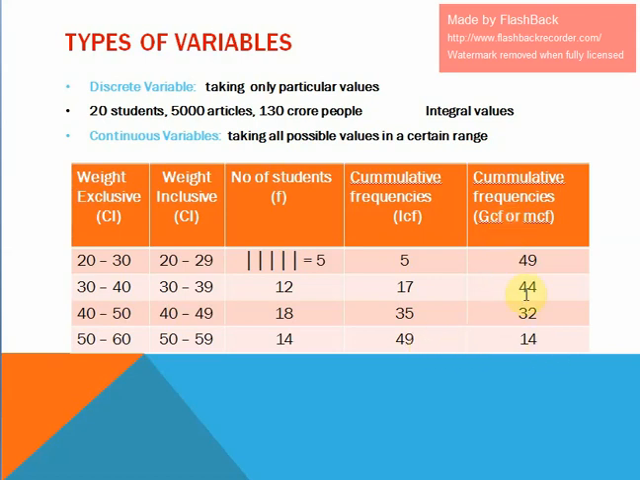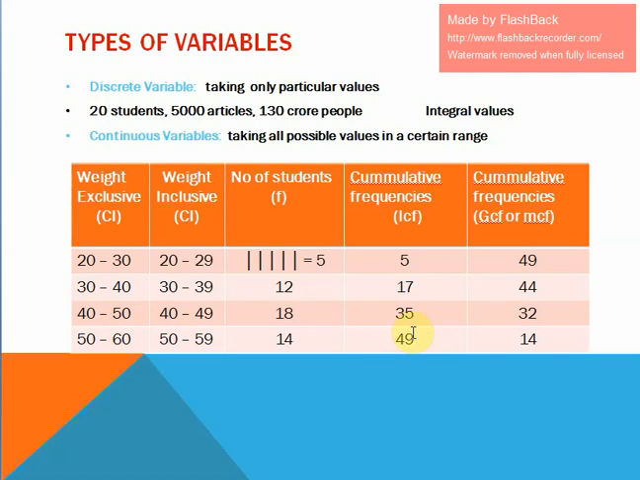The first frequency is 5. 5 is added to the next, 12, so that comes to 17. 17 is added to 18, so the addition is 35. 35 is added to 14, so the addition is 49. If you add from top to bottom, that is called a lower cumulative frequency or less than cumulative frequency. And if you go in reverse, that is a more than cumulative frequency.